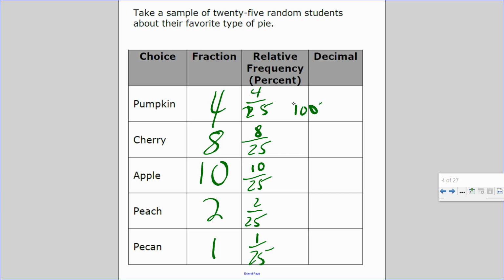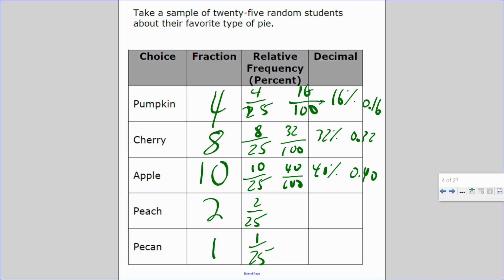So 100%. How do you build 25 students to 100%? Times 4. 16 hundredths, or 16%, chose pumpkin. How do you build 8 25ths to 100%? Times 4, 32 hundredths, 32%. Same as this one, times 4, 40%, 40 hundredths, chose apple. And this one, times 4, 8 hundredths, 8%. And last but not least, times 4, 4%, 4 hundredths, chose pecan pie.